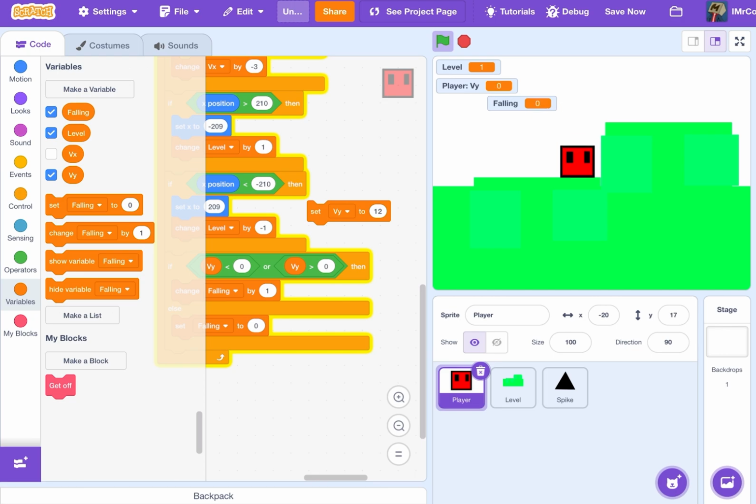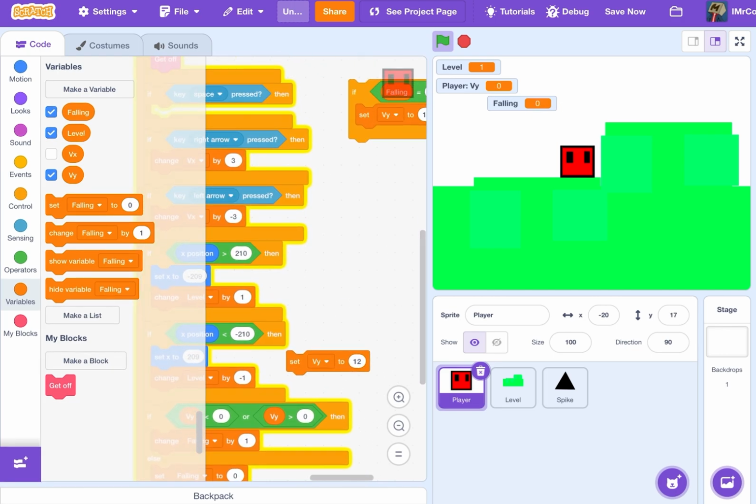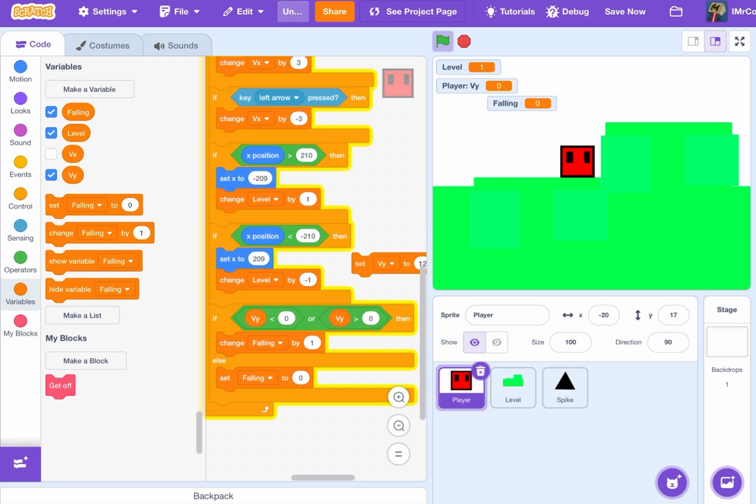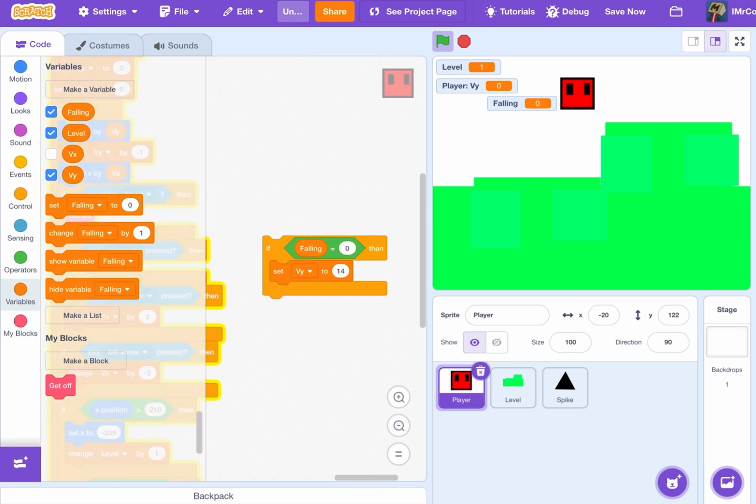So basically, now, I put them both to 0. Let me see. Yes, I can double jump.